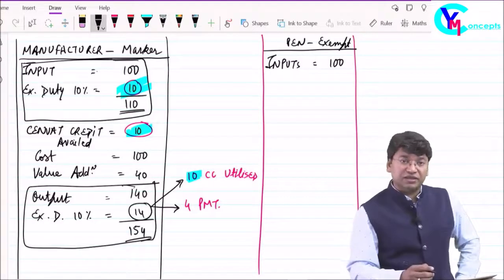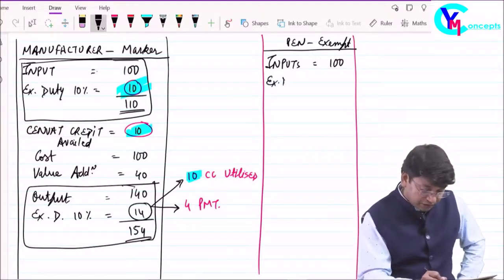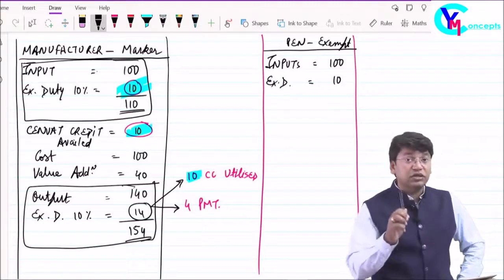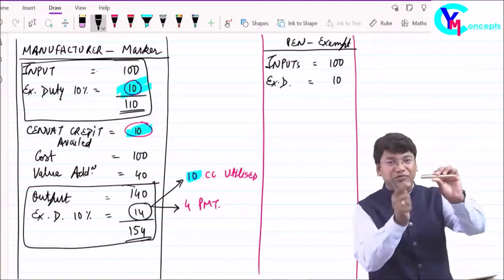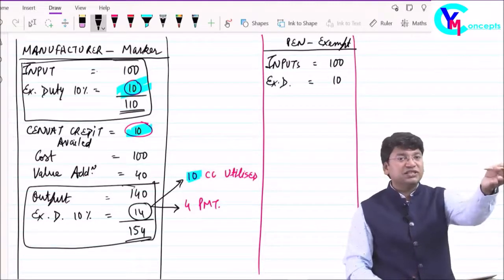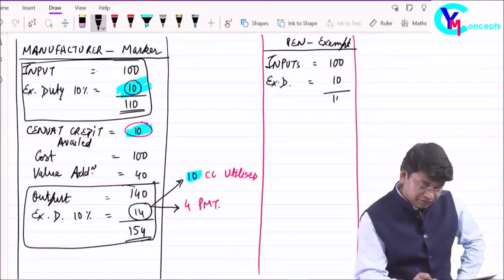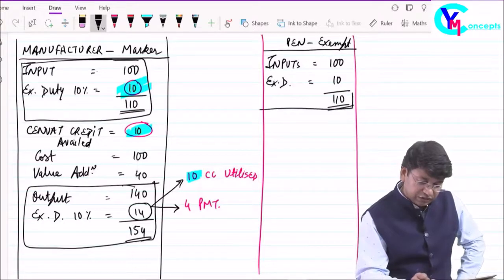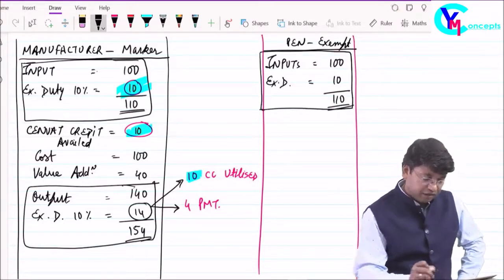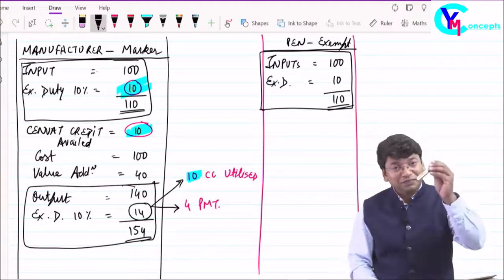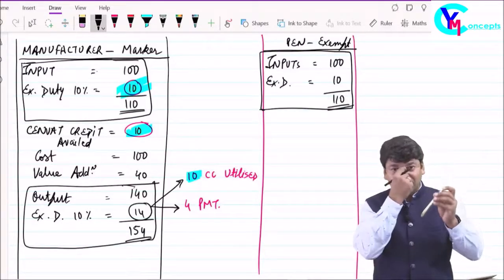For rupees 100 you have purchased the input, say plastic only. On that input you have paid excise of rupees 10, because the pen is exempt, not the inputs used in this pen. So you have purchased plastic, on which excise is charged at 10%. Total comes to 110. This is your purchase cost. Now you will utilize that input for manufacture of this pen, which is exempt.